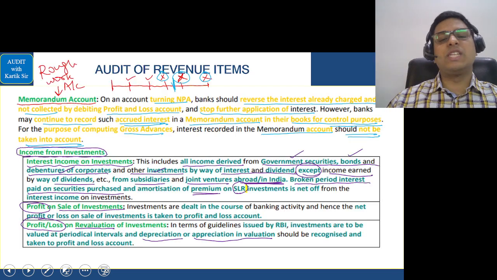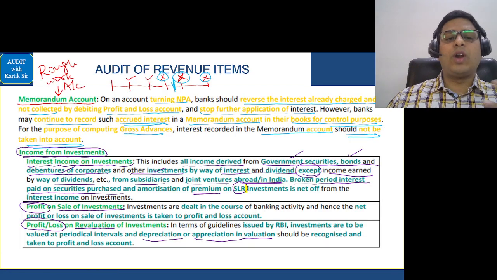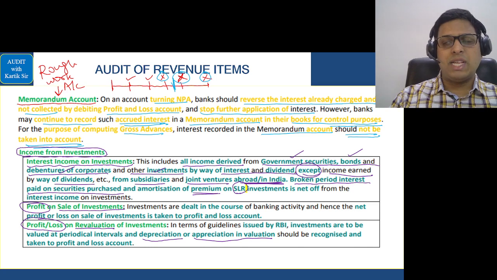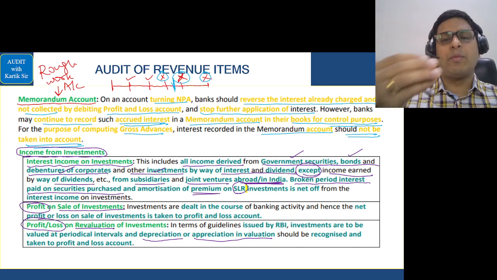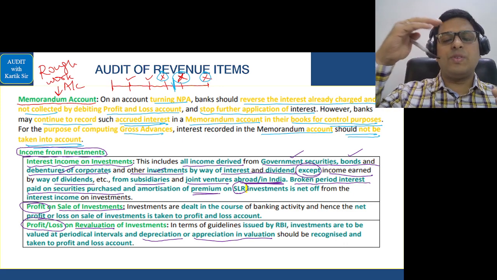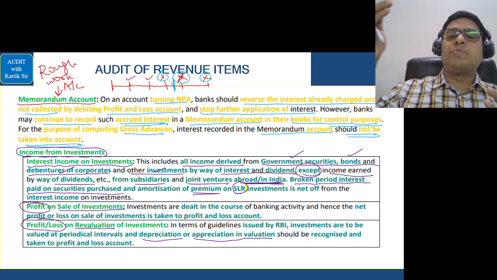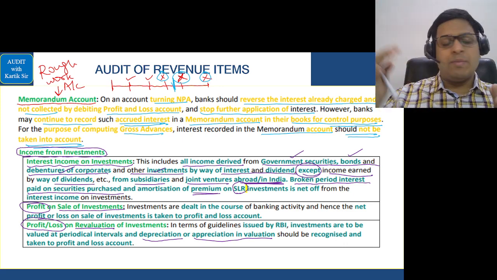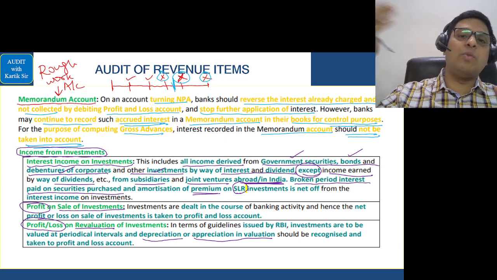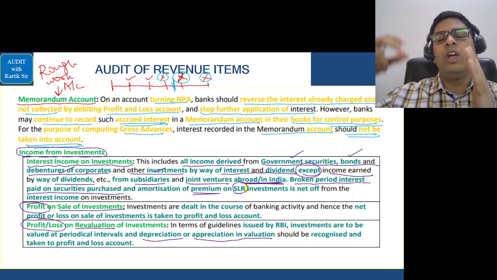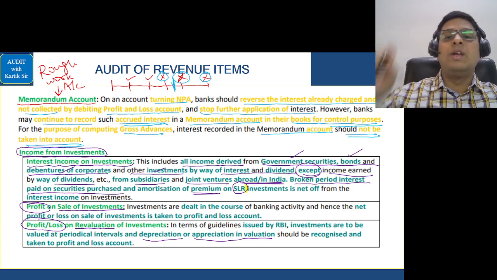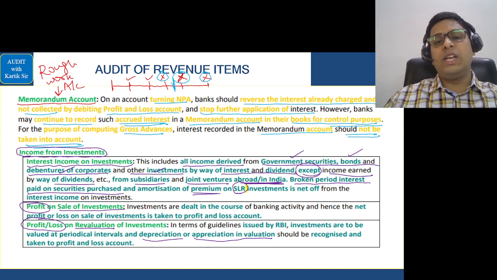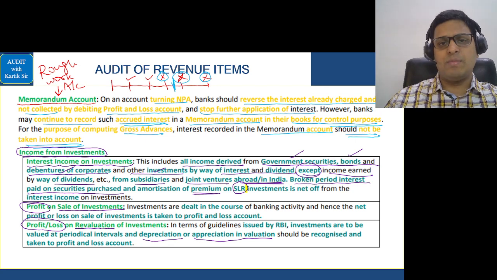Let's go to the next point, that is a memorandum account. In a memorandum account, I told you that it is a rough work account that the bank maintains. If the person is not able to pay the loan, then we create a memorandum account and just keep a tab of how much he would have paid if he had paid. That money is not coming in reality, but we maintain an account regarding that, so that it helps us in the negotiations of renegotiating the loan or any rescheduling of loan. It helps us in that matter.